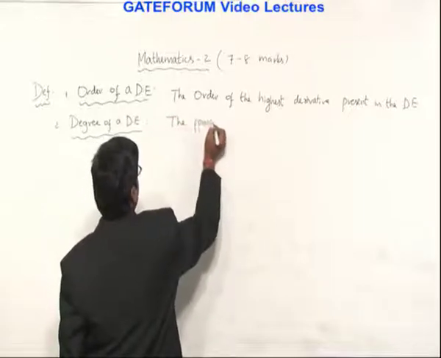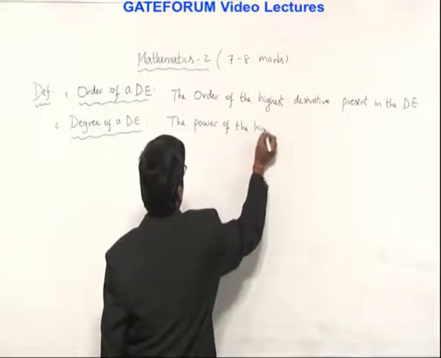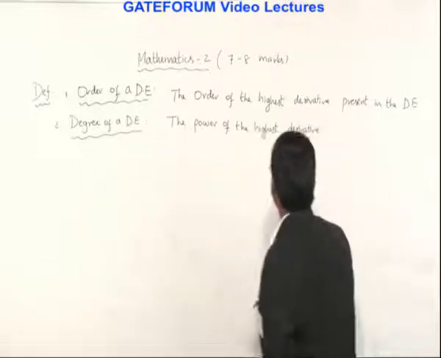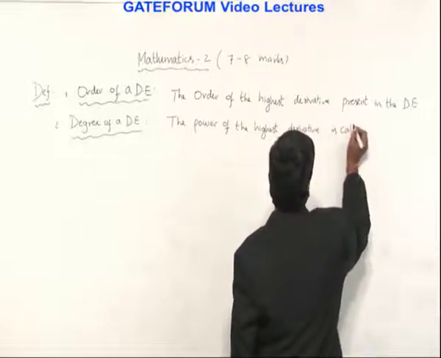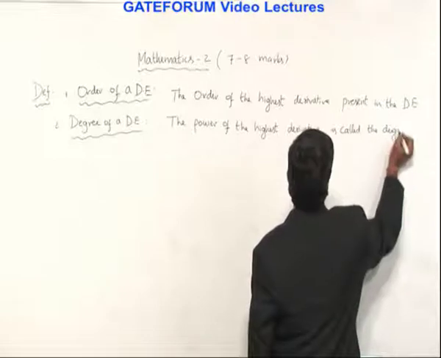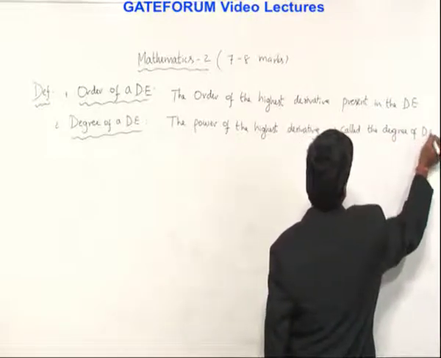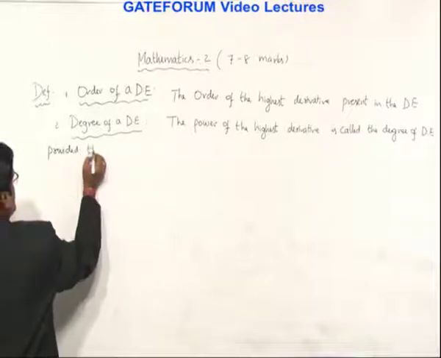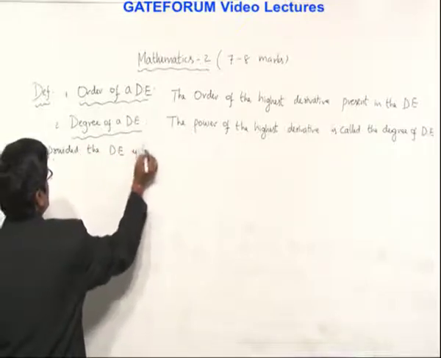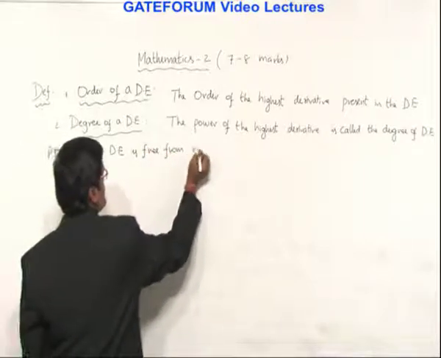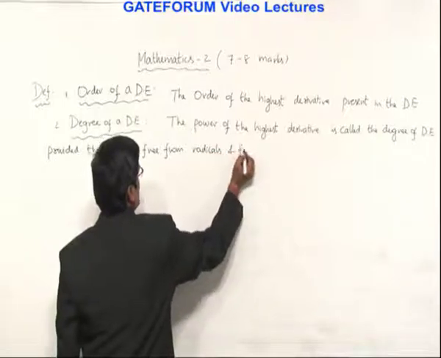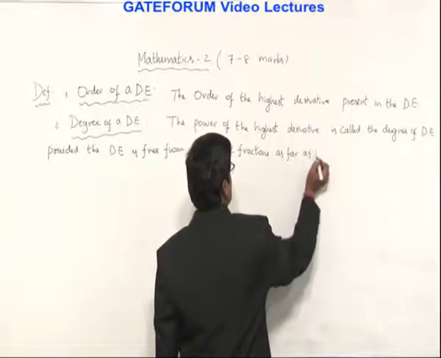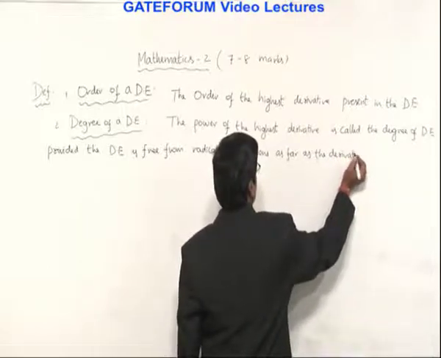The power of the highest derivative is called the degree of the differential equation DE, provided the DE is free from radicals and fractions as far as the derivatives are concerned.